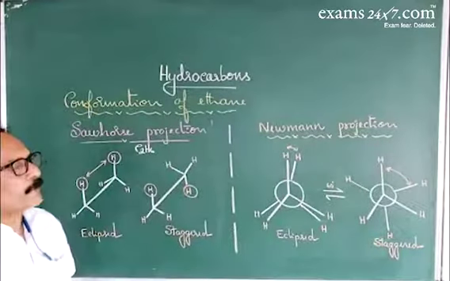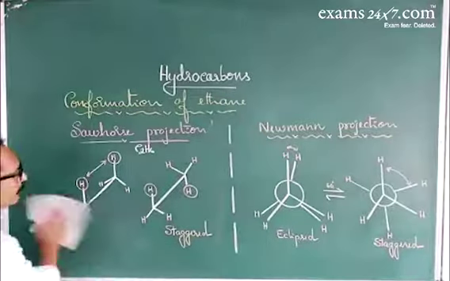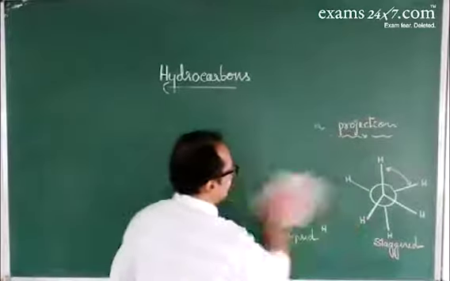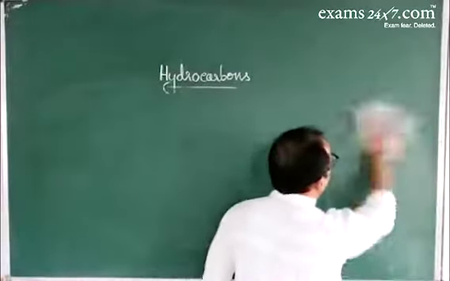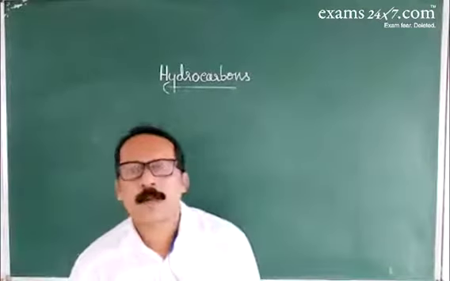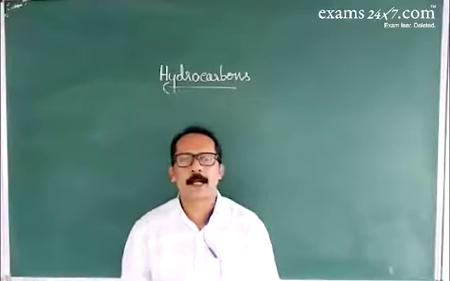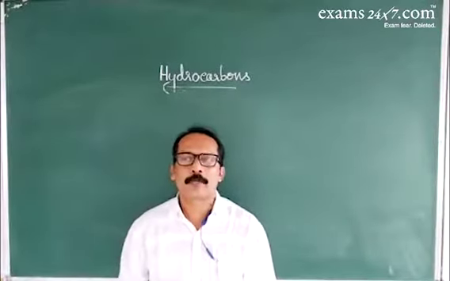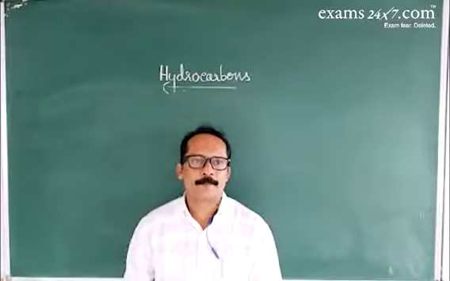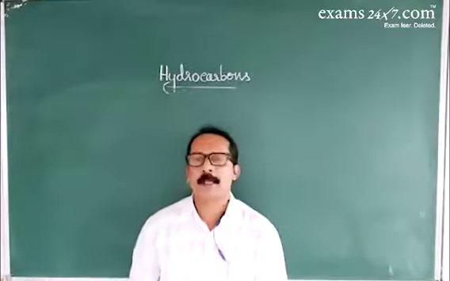Next, the different types of hydrocarbons: saturated hydrocarbons and unsaturated hydrocarbons. In saturated hydrocarbons, the valency of the carbon atom is satisfied and they possess carbon to carbon single bonds. In unsaturated hydrocarbons, the valency of the carbon atom is not satisfied. In order to satisfy the valency, they possess either a carbon to carbon double bond or a carbon to carbon triple bond. Examples of saturated hydrocarbons are alkanes. Alkenes and alkynes are examples of unsaturated hydrocarbons.